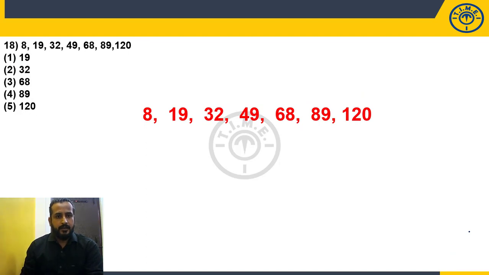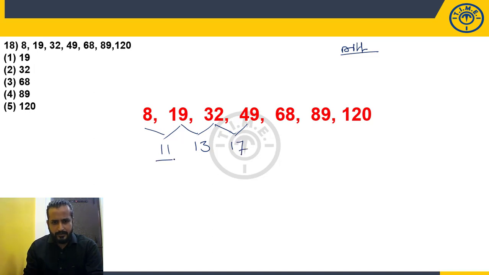$18. 8, 9, 32, 49, 68, 89, 120. Increasing slowly, right? There is a small difference between the numbers. So we can check for difference logic. Let's check the difference logic. 8, 19, 11. Okay. 19, 32, 13. 32, 49, 17. Can you recognize these numbers?